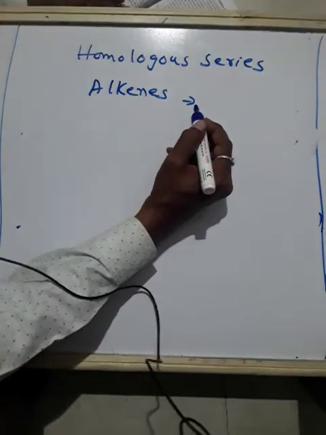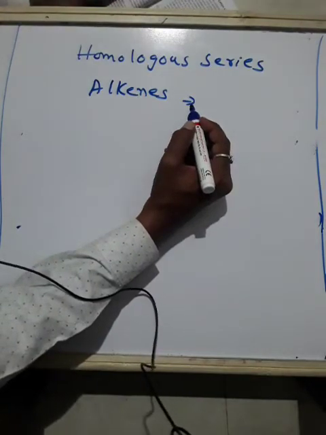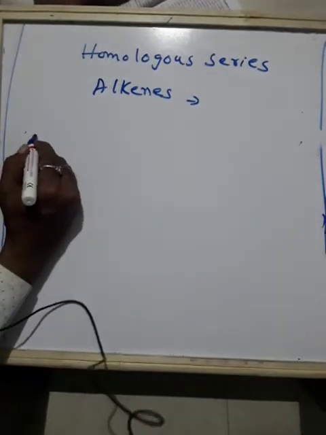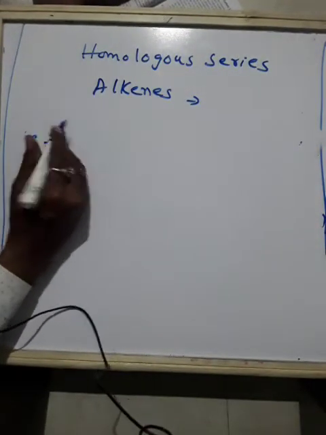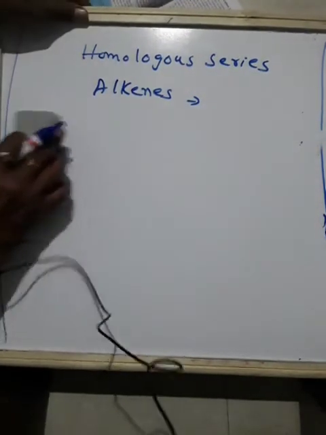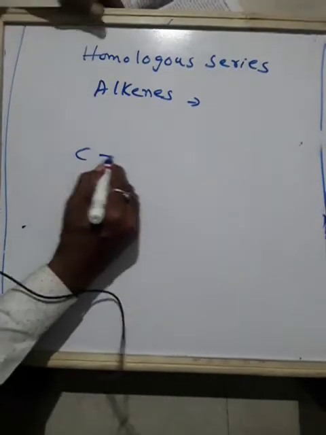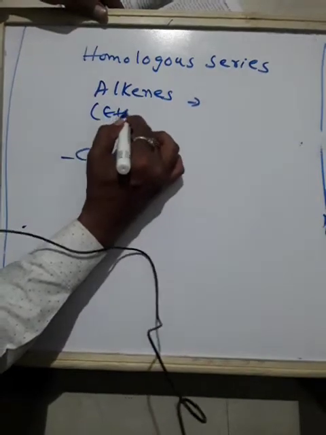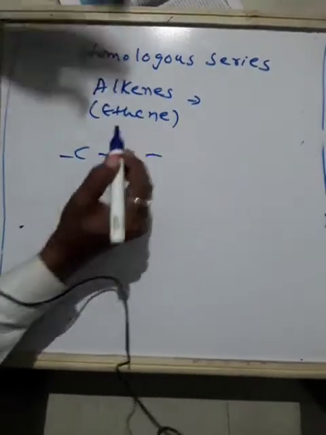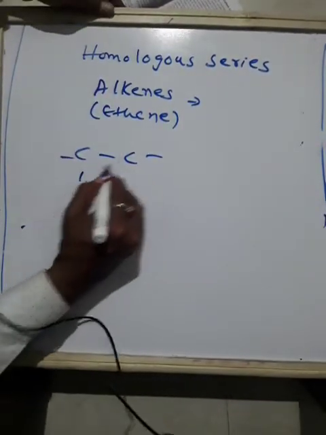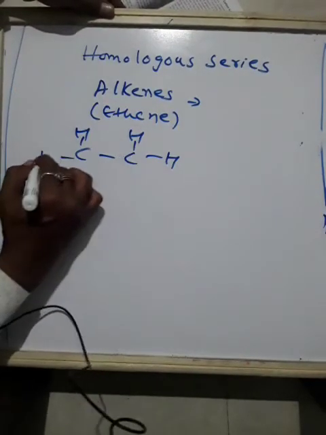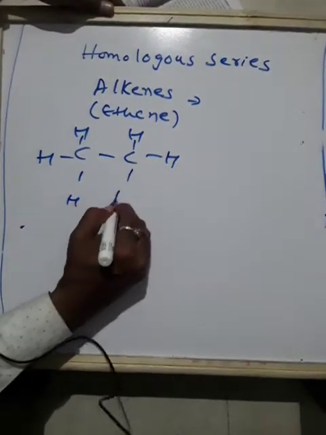Alkenes. The first member of the series is ethene. We have already come across it, and you know very well what ethene is. I will write the first alkane, generally ethane, and this is ethene. To write ethene, what do we do? First we write ethane. You have already studied this, but I am doing it for clarification.